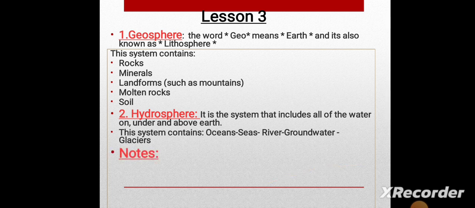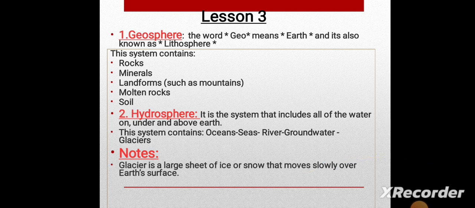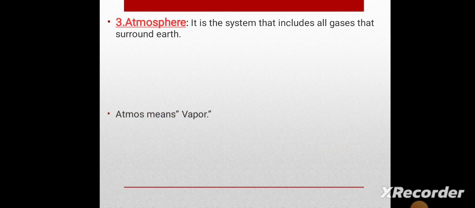Hydrosphere is the system that includes the water on, under, and above the earth. This system contains oceans, seas, rivers, groundwater, and glaciers. What's meant by glaciers? It's a large sheet of ice or snow that moves slowly over the earth's surface. Glaciers are considered hydrosphere because it's water, but in a solid state. So we cannot say that glaciers are geosphere. No, they are hydrosphere because it's water in the ice, or solid, state.